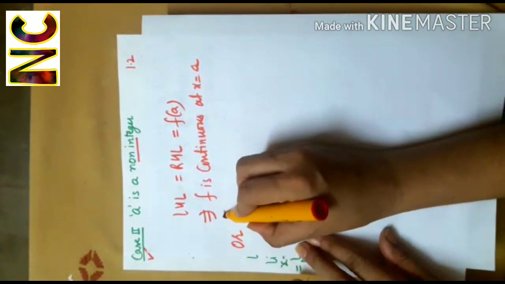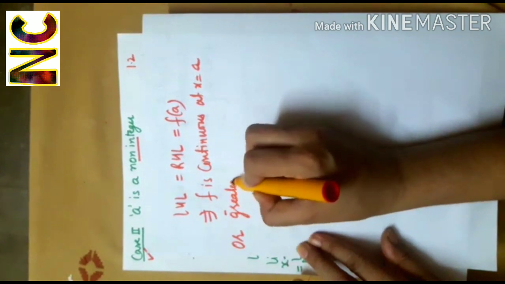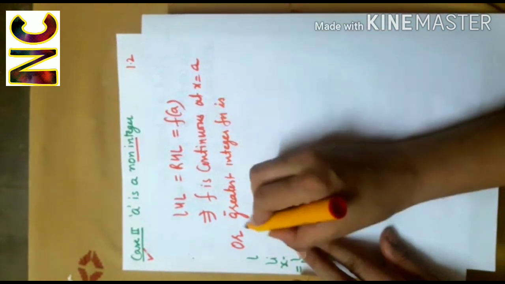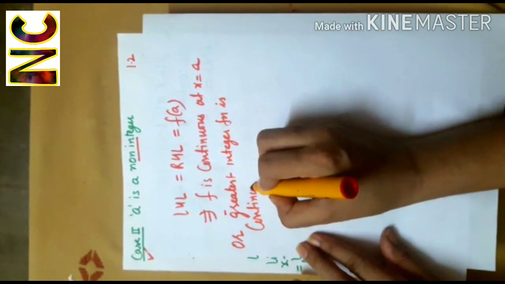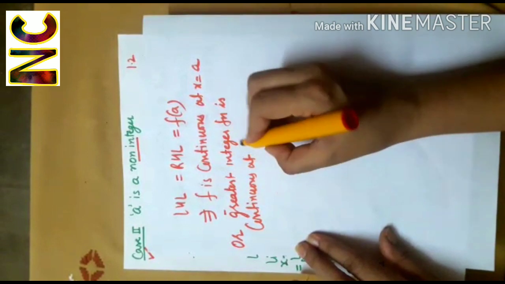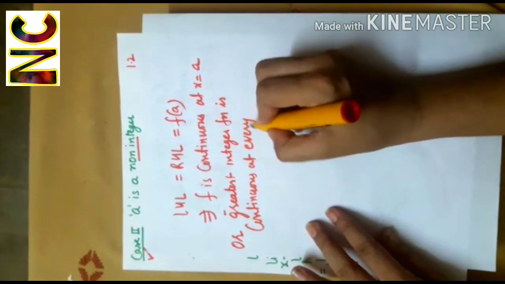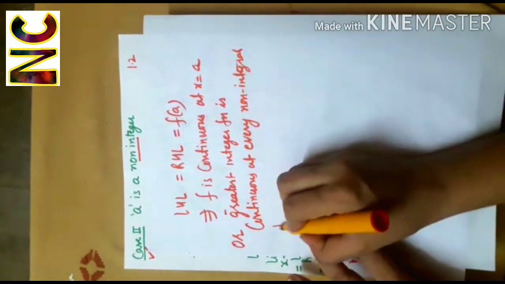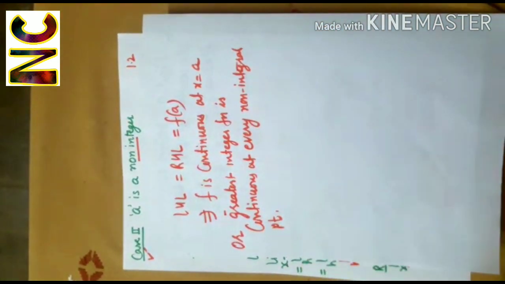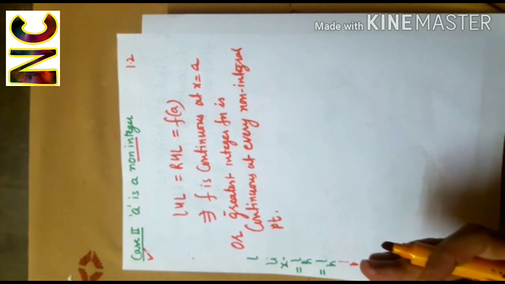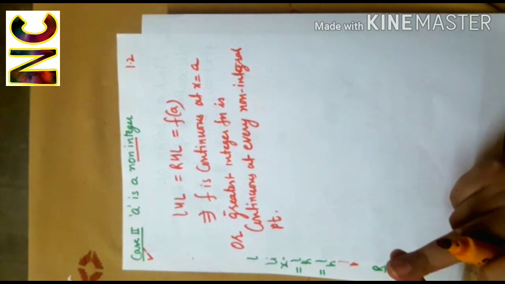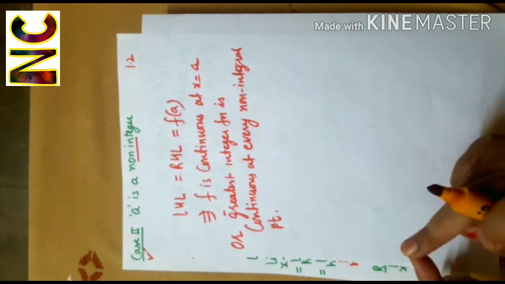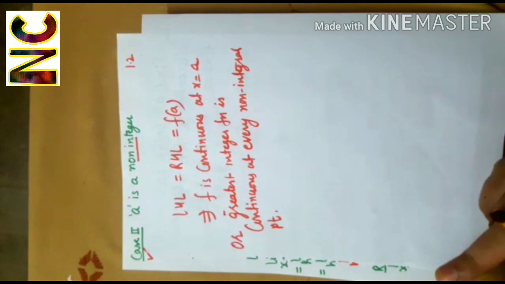Or we can say greatest integer function is continuous at every non-integral point. So, greatest integer function is continuous at every non-integral point and is discontinuous at every integral point.